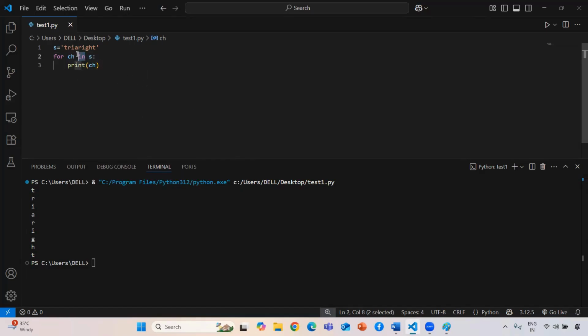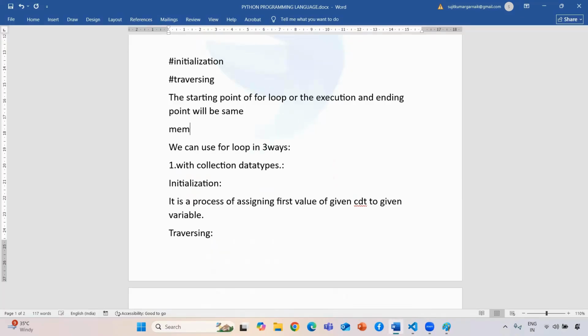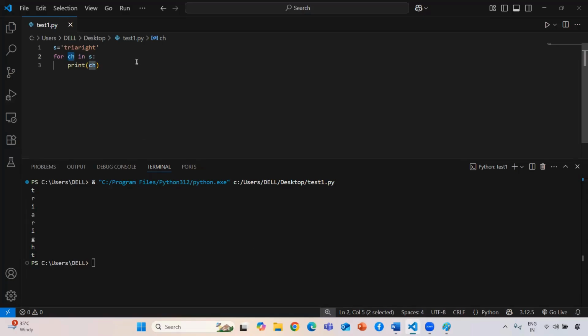So in is a membership operator. It works on membership. If the character is not available, it will give me false. Just like that, it will iterate over each and every element. So the next point: the membership operator in is used here. Okay, so this is how we are going to iterate.